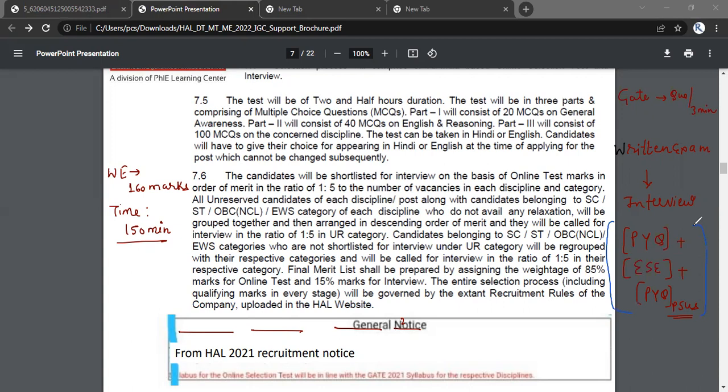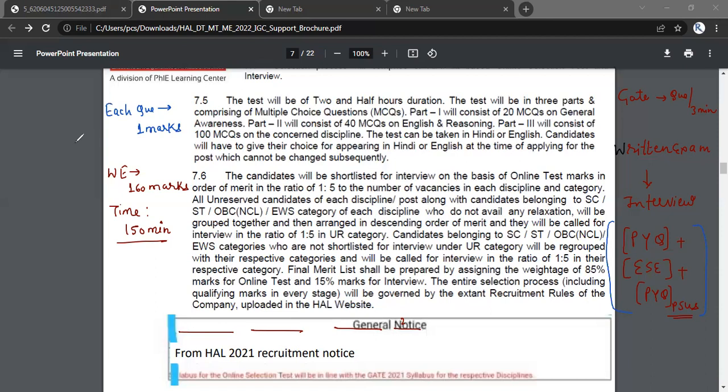In fact, we will see the sample questions also, so that you will have a complete idea about this particular examination, right? Now, this is the time allocation and the way marks are given for the written examination. Each question will be of 1 mark. There will not be any negative marking. There will not be any negative marking, my dear friend, right?